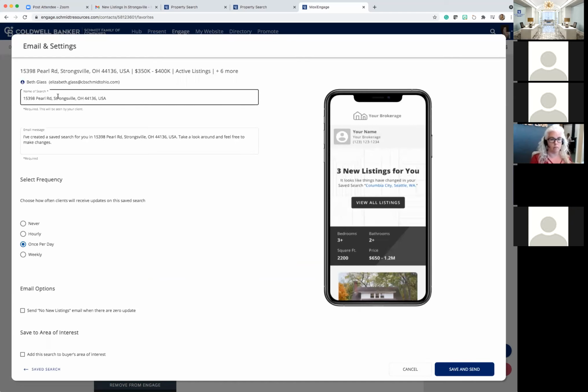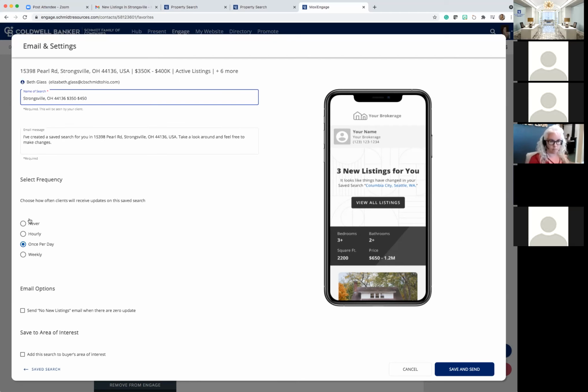I'm going to come up here and choose a name for the search, and this is what shows up both to them and to you. So we're going to say Strongsville, Ohio, and this time I'm going to say 350 to 450, and this is just how we can start to have different searches. I want you guys to see we can be looking for different things and having different search portals all at the same time. There's an automatic message in here, but you can come in here and just remove that and type what you want or add to it.